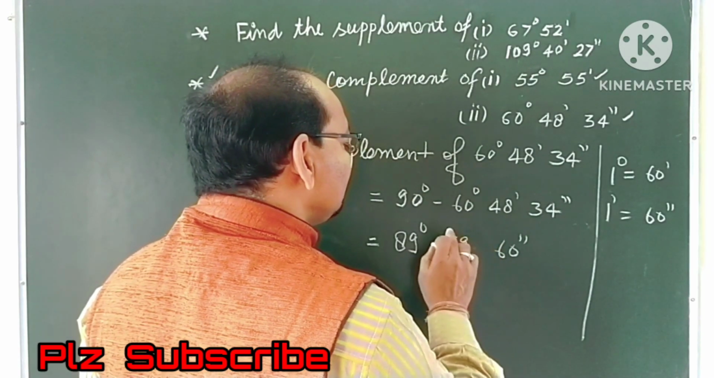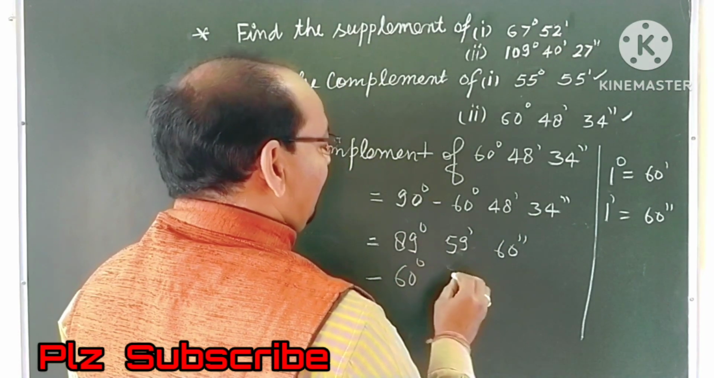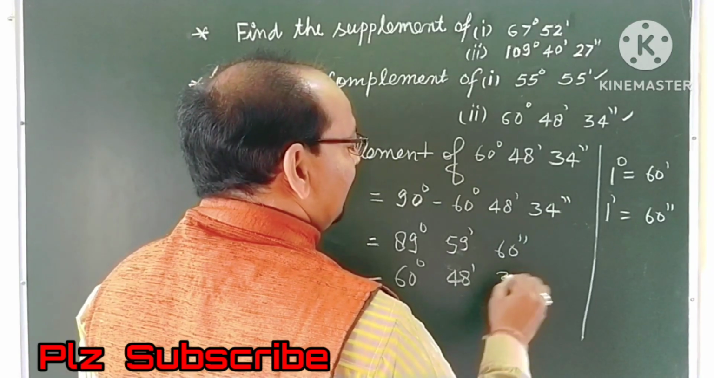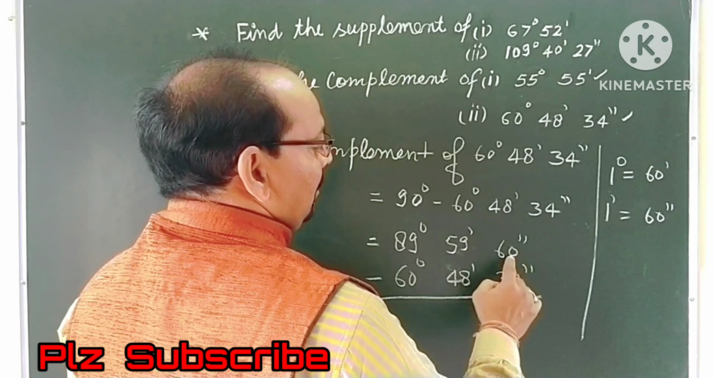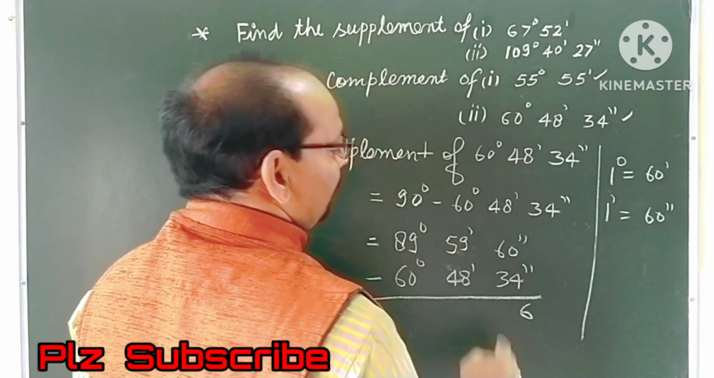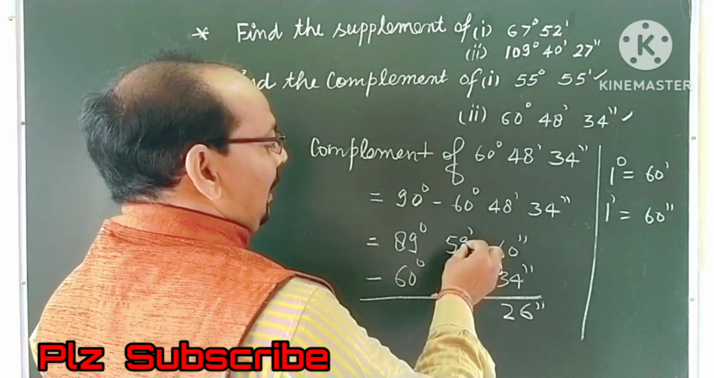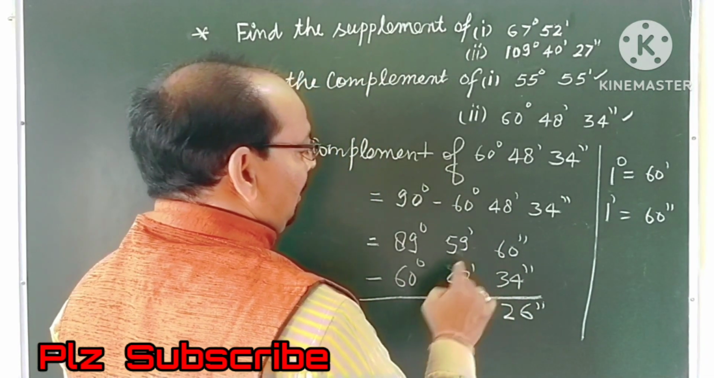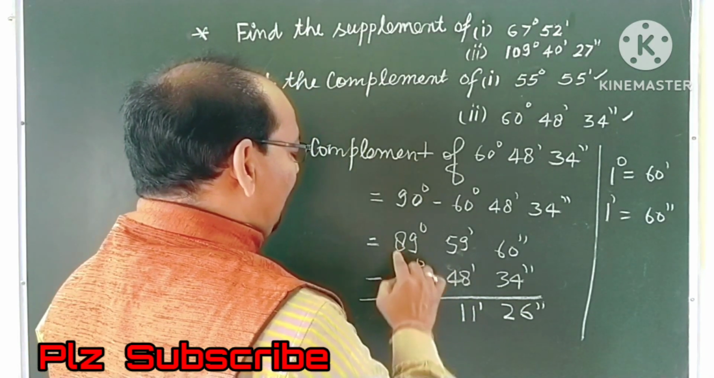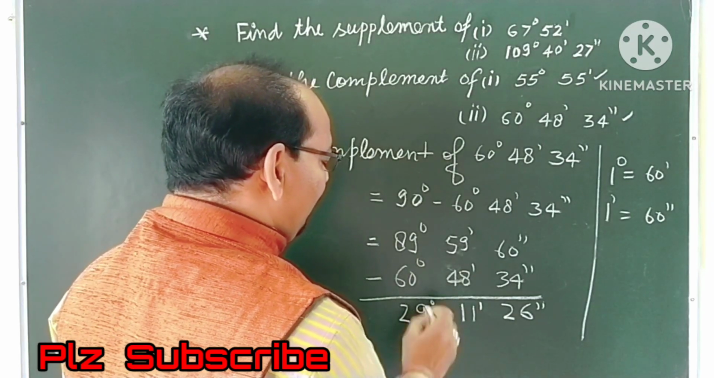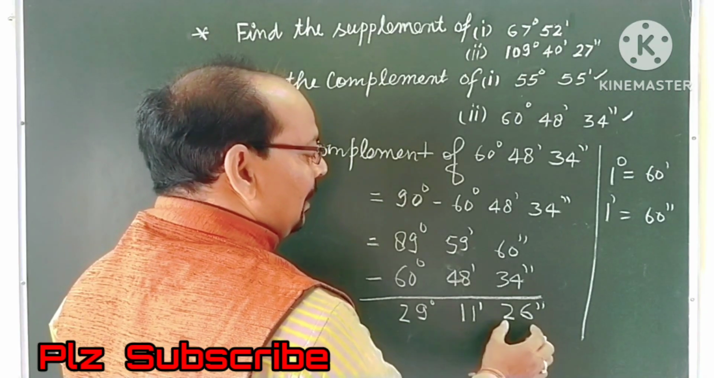59 minutes, and this will be 60 degree 48 minutes and 34 seconds. After subtracting, we get 0 minus 4 is 6, 5 minus 3 is 2, this is seconds, and 9 minus 8 is 1, and 5 minus 4 is 1, 9 minus 0 is 9, or 8 minus 6 is 2. There will be 29 degree 11 minutes and 26 seconds.